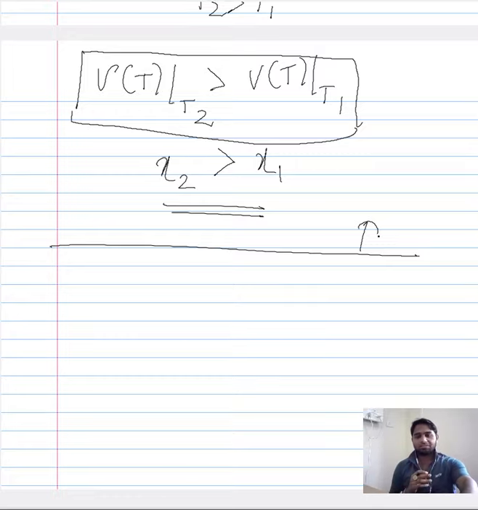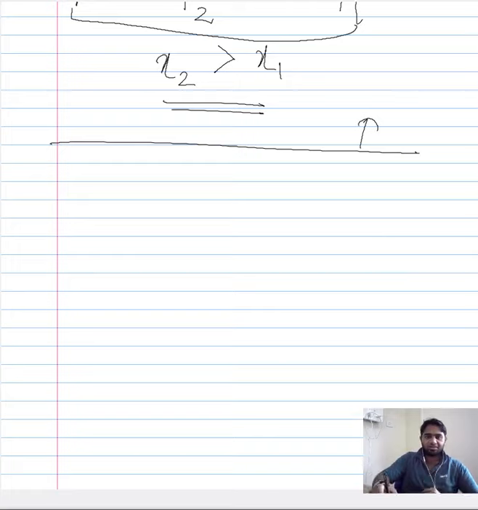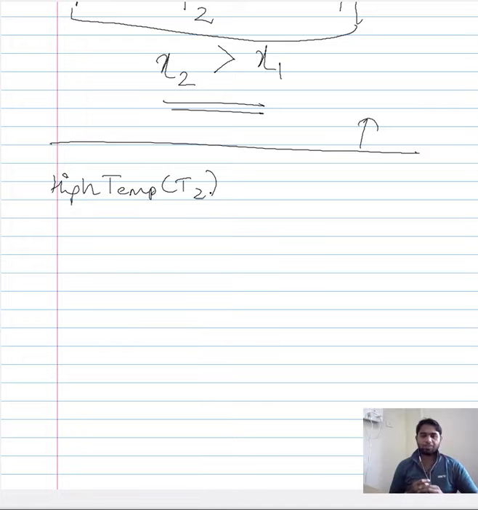Now what I am doing is focusing on just one constant high temperature, which in our previous case was T2, but now I am comparing it for two different times, t1 which is less than t2.